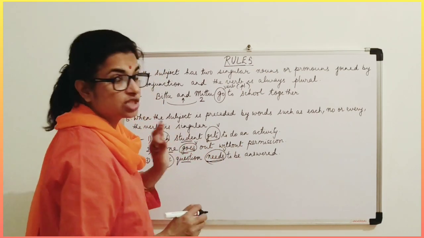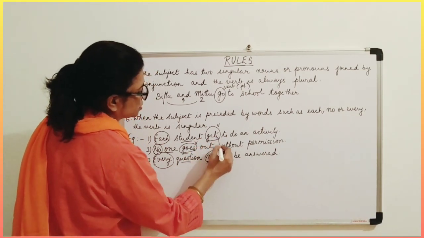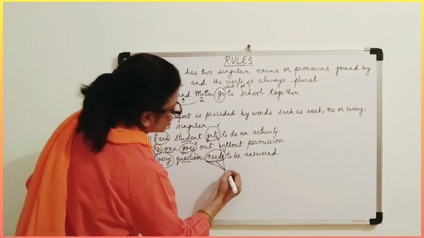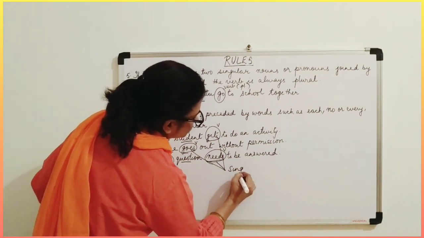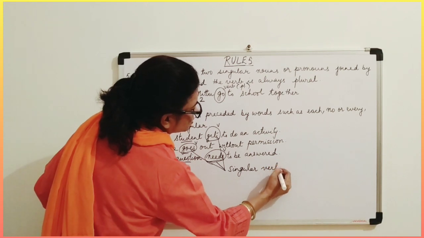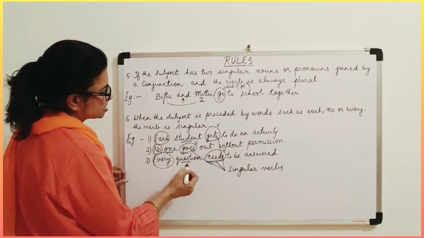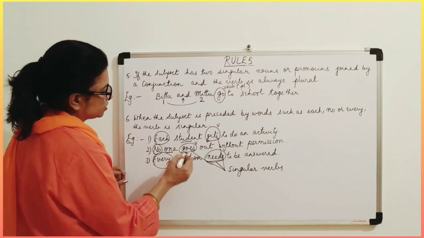And these are all singular verbs. And these are your subjects.